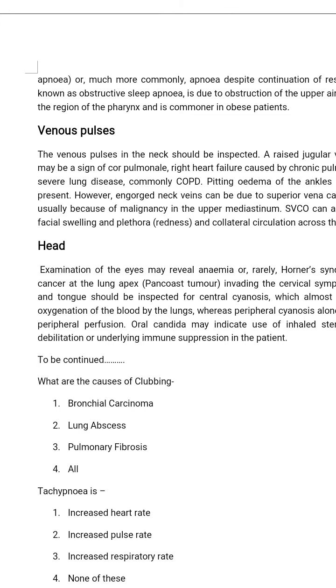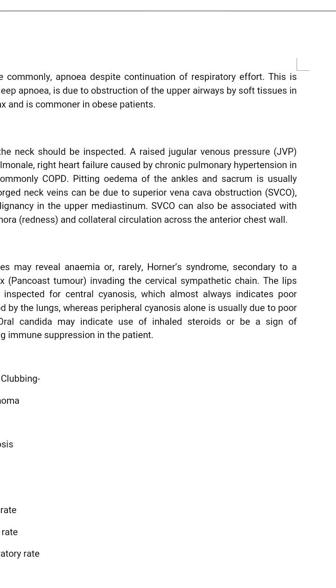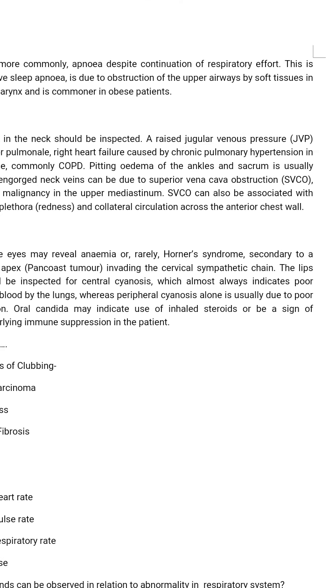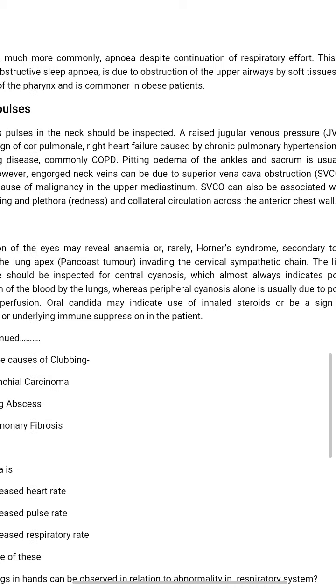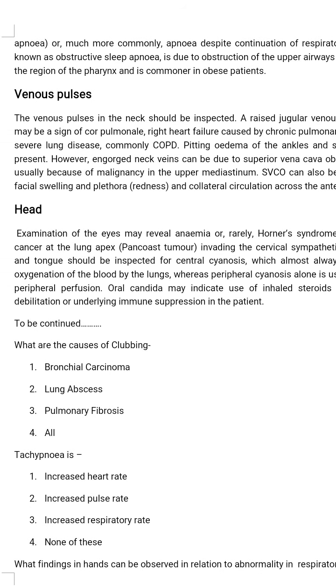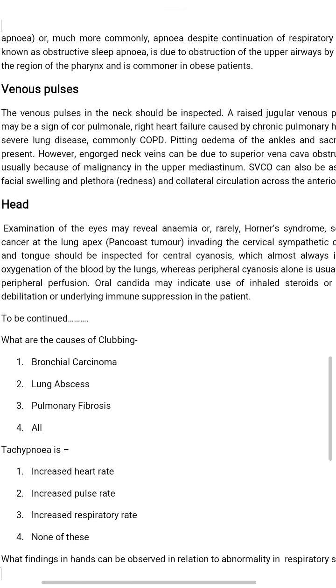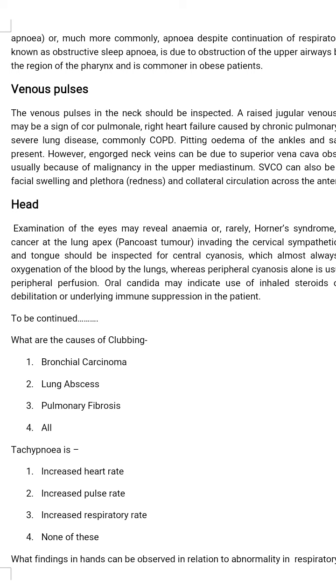The lips and tongue should be inspected for central cyanosis, which almost always indicates poor oxygenation of the blood by the lung, whereas peripheral cyanosis alone is usually due to poor peripheral perfusion. Oral candida may indicate use of inhaled steroid or be a sign of debilitation or underlying immune suppression in the patient.